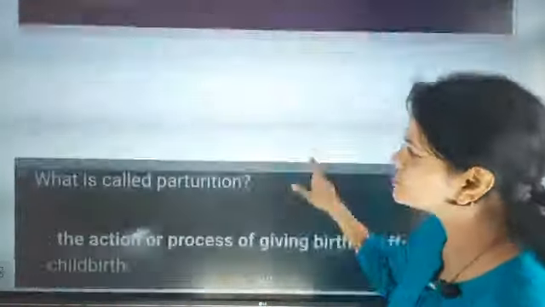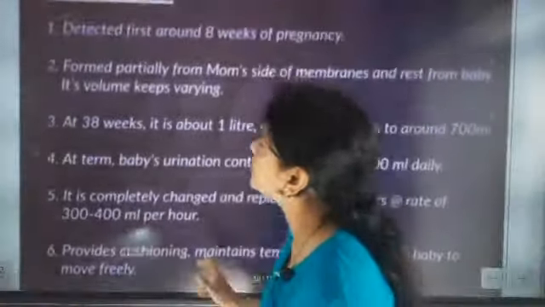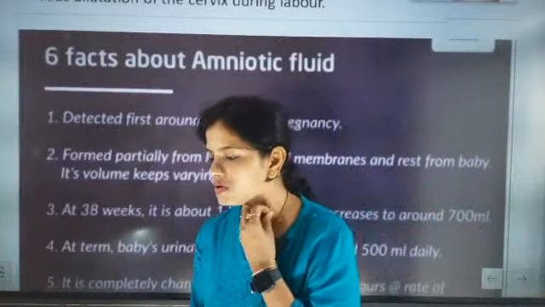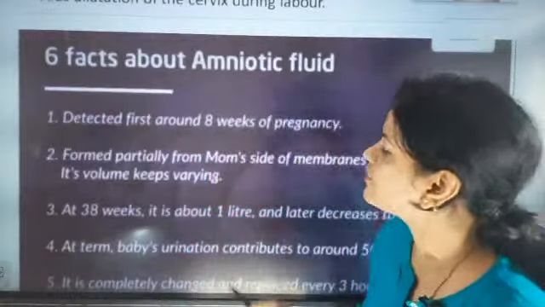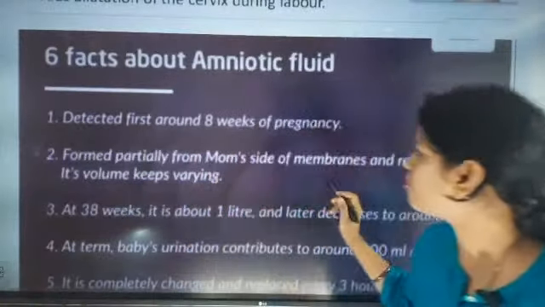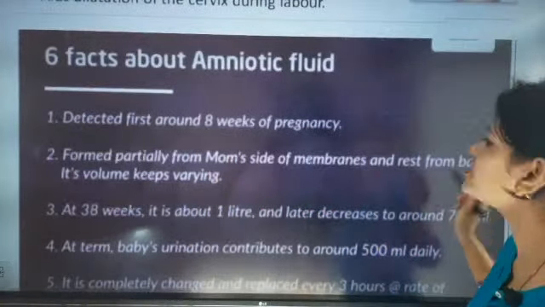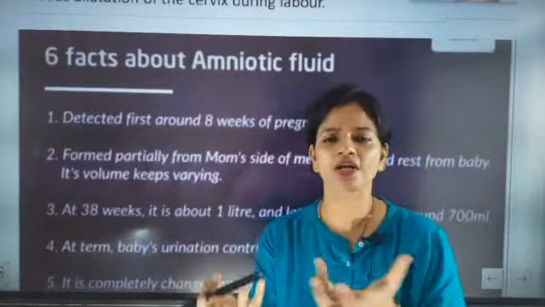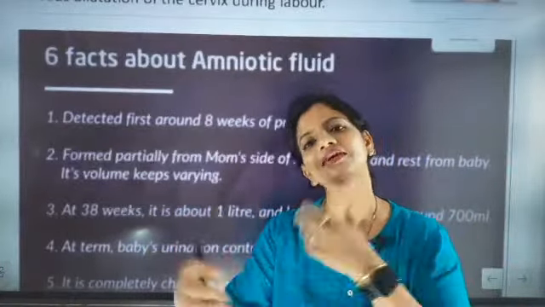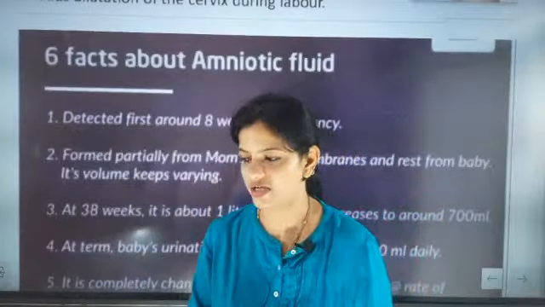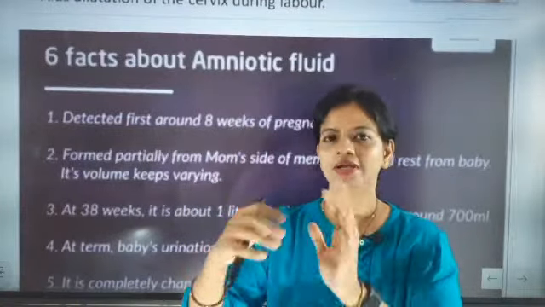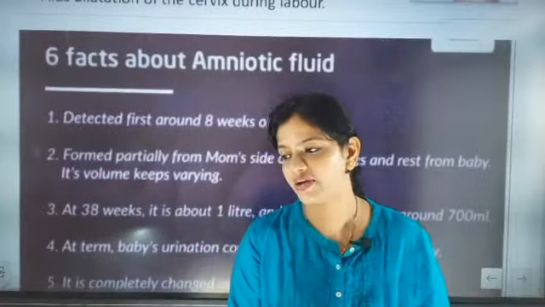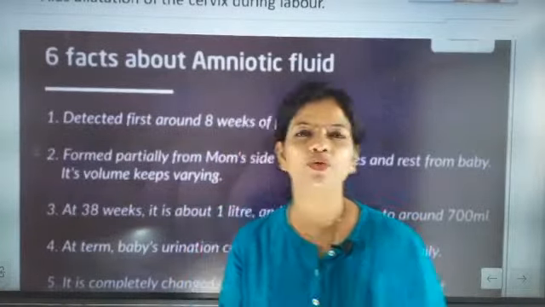So now after 4 weeks only, exact detection of amniotic fluid will be there. Next, it is formed partially from the mom's side of the membrane and the rest from the baby's, and its volume keeps varying. Yes, the amniotic fluid in which the baby is dancing nicely and growing keeps on changing. I told you the baby will pass urine, which gets added to it. The baby will be nicely floating in that.